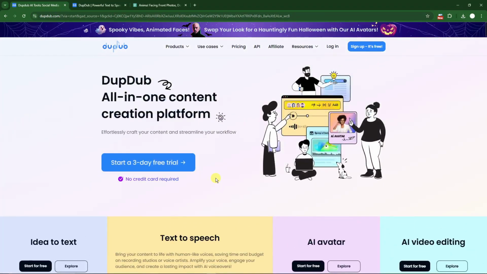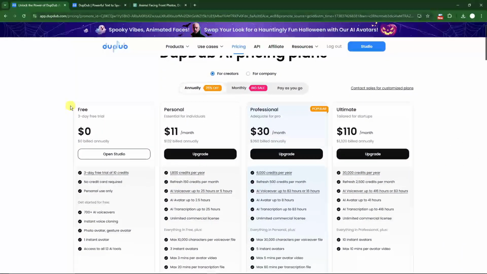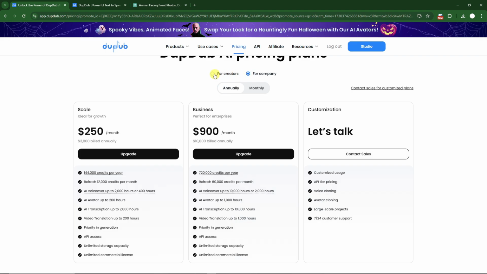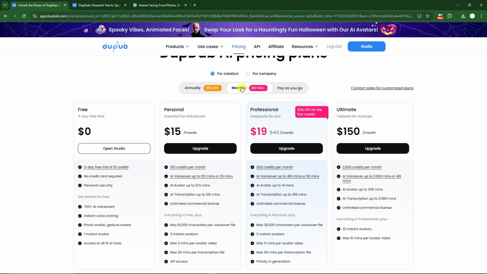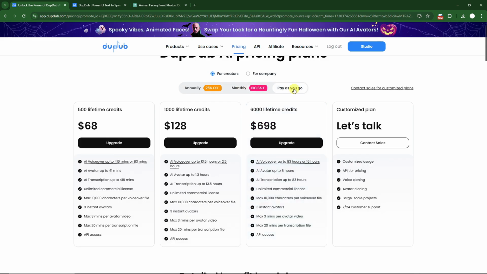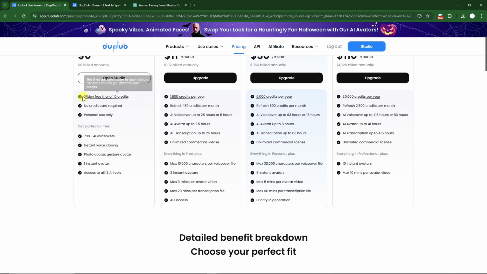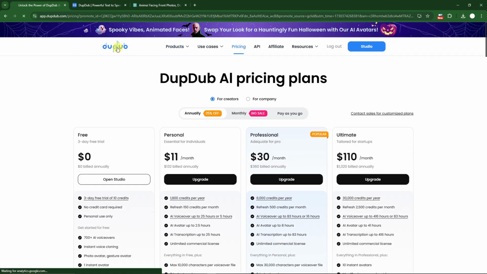Before we get started, as best practice, I'm going to check on the pricing. Perfect. So these are going to be the prices for content creators. For company, these are going to be your prices. Going back here, if you want annually, these are prices. Monthly are going to be this one right here. There is also an option to pay as you go. I think for someone that doesn't really like having a commitment, this is the best feature for you. That being said, I'm just going to use my dummy Google account to log in for this one, and I'll see you once inside. Perfect.